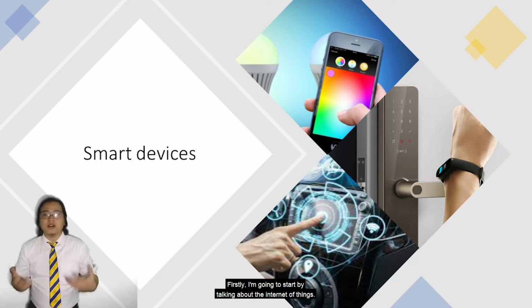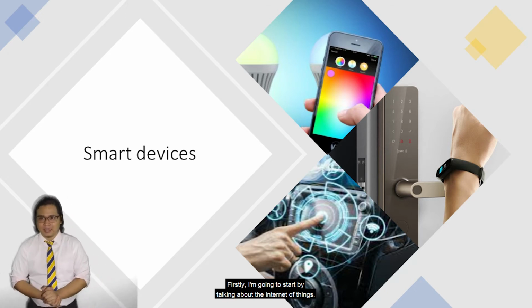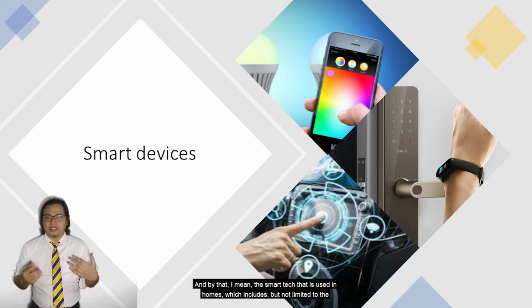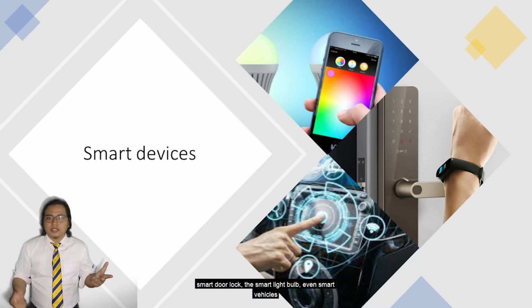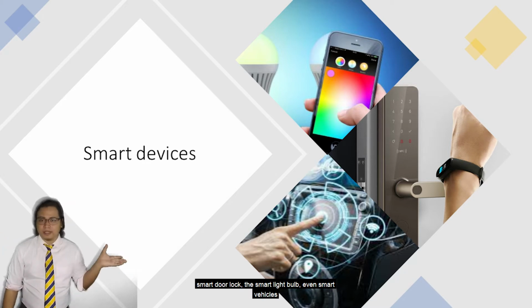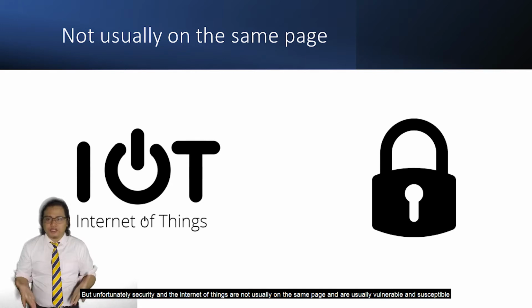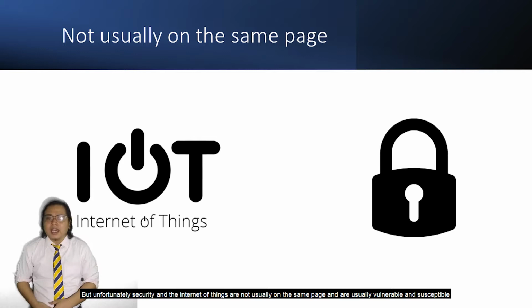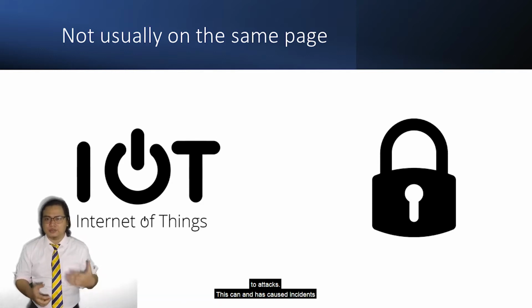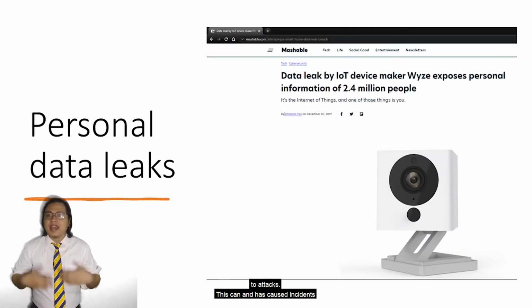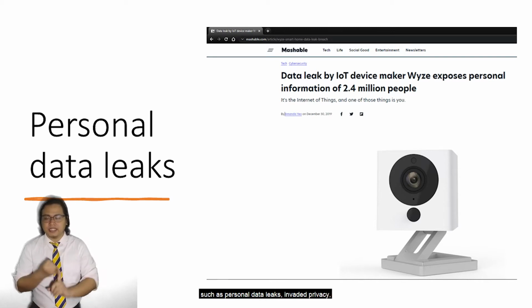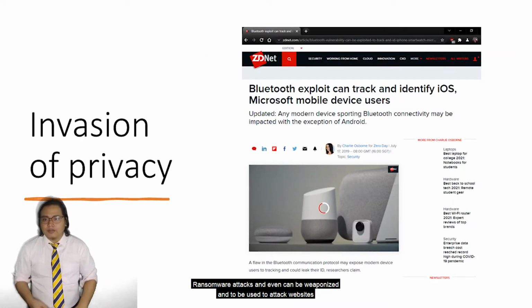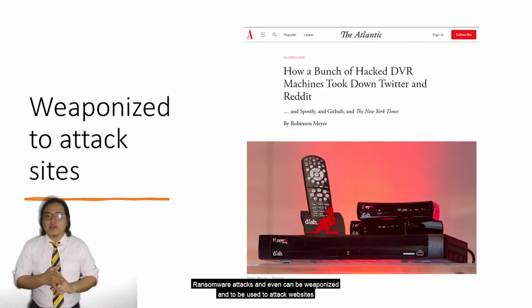Firstly, I'm going to start by talking about the Internet of Things. And by that I mean the smart tech that is used in homes, which includes but is not limited to the smart door lock, the smart light bulb, even smart vehicles. But unfortunately, security and the Internet of Things are not usually on the same page and are usually vulnerable and susceptible to attacks. This can and has caused incidents such as personal data leaks, invaded privacy, ransom attacks, and can even be weaponized and used to attack websites such as Twitter.